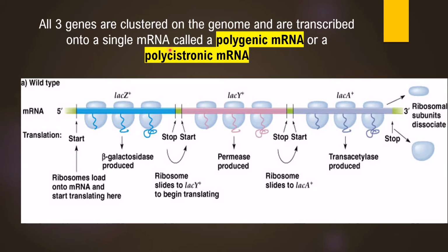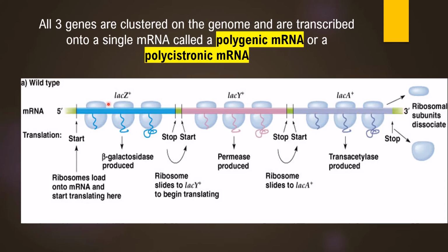Now the situation here is that three genes are present inside that lac operon system. Three genes means here three structural genes in the form of a cluster. This cluster will undergo transcription. Their transcription is going to form a single mRNA. This single mRNA has information for all the three genes together. Hence it is called polycistronic mRNA or polygenic mRNA. So here we have the mRNA that has been formed due to transcription of lac operon genes.